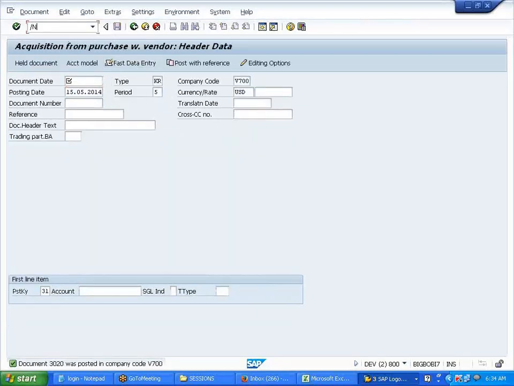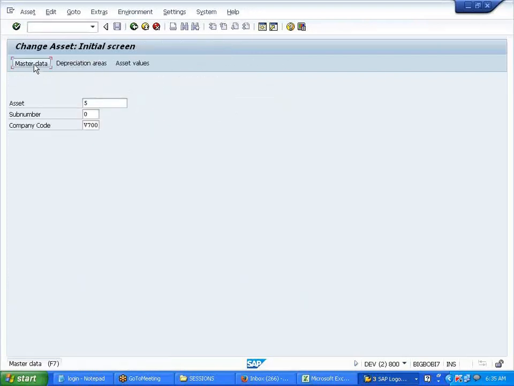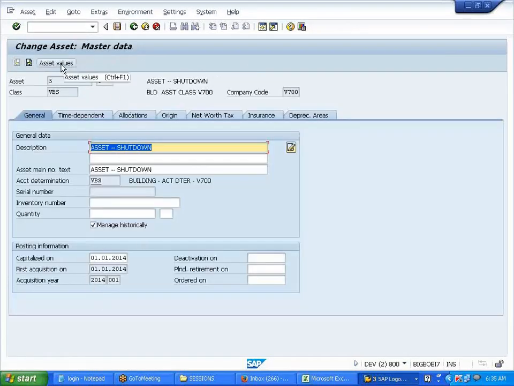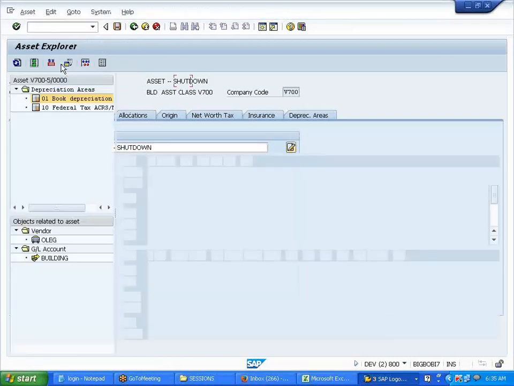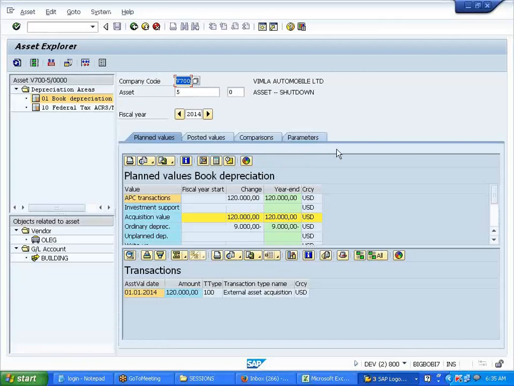So master data, I'm no more looking into it directly. I'm going into the asset values. So 9,000 it is saying, correct or wrong?